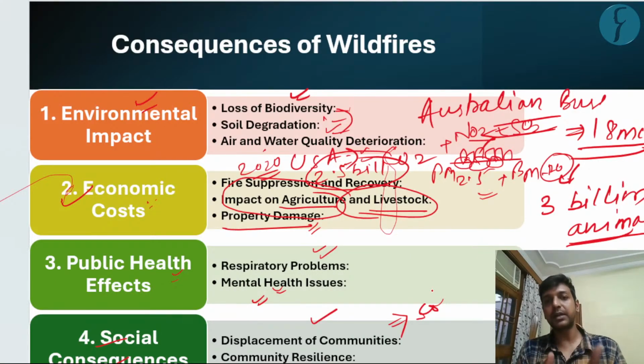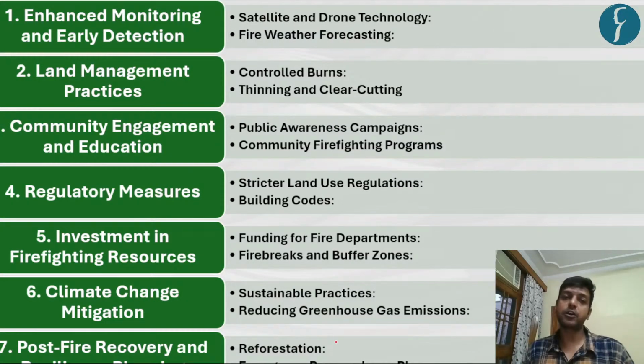But because of disaster, especially the wildfire disaster, they have to be displaced to other areas, and when they are displaced, their connection with that natural ecosystem will be compromised, thereby leading to a loss of various cultural practices which generally depend on the natural ecosystem. So this is one of the social consequences related to wildfires or any other disaster. Now we will move to how we will be able to reduce the wildfires, or especially the impact of wildfires.